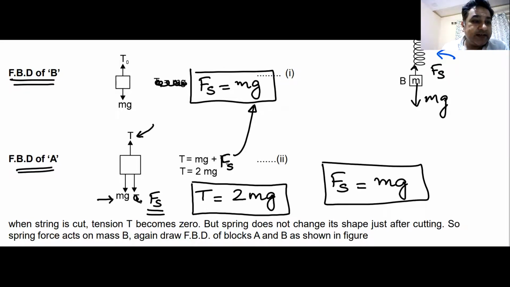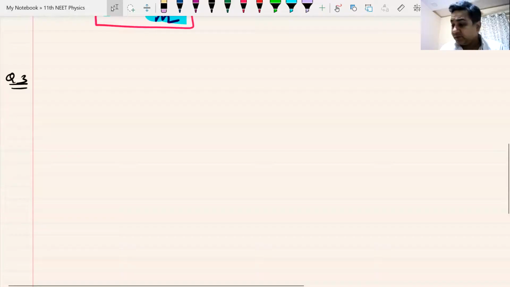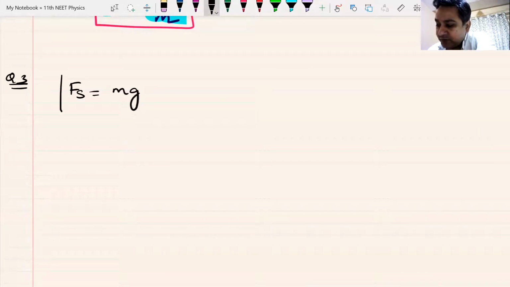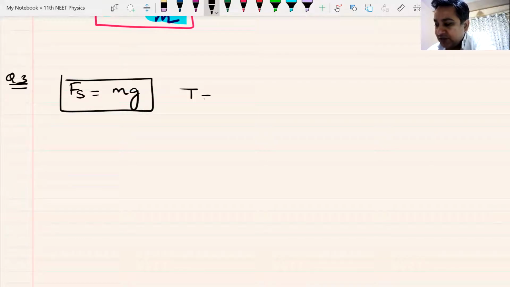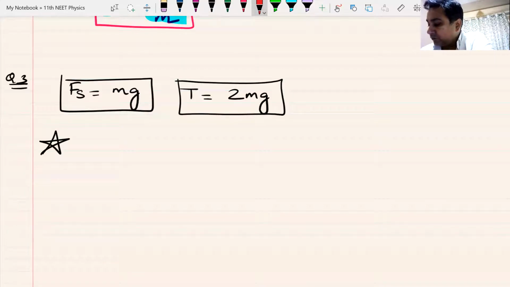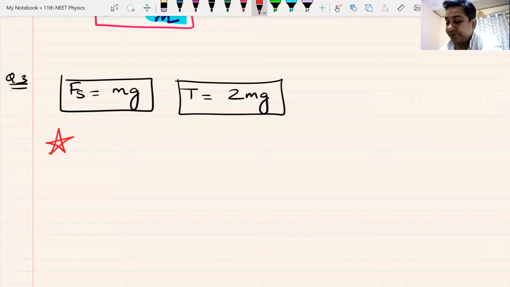Yes, sir. Then, sir, what is going to happen now is this. Remember, the spring force is mg. We have calculated that the tension in the string originally is 2mg. Now remember, another star point.